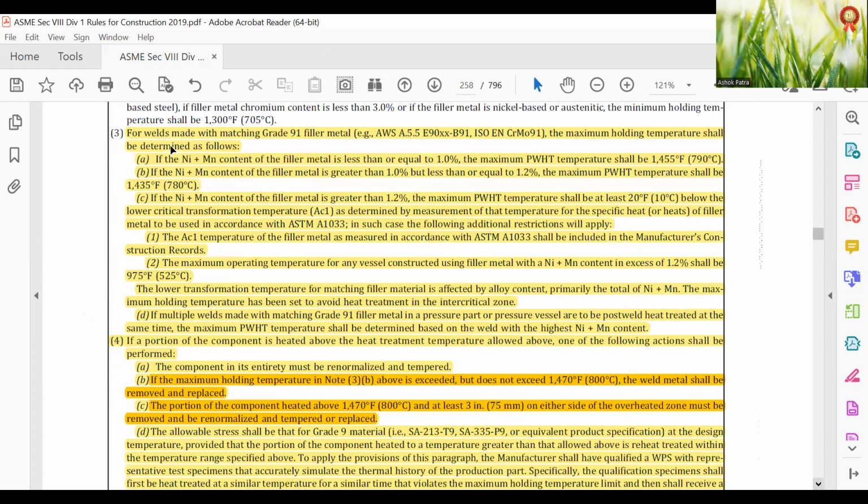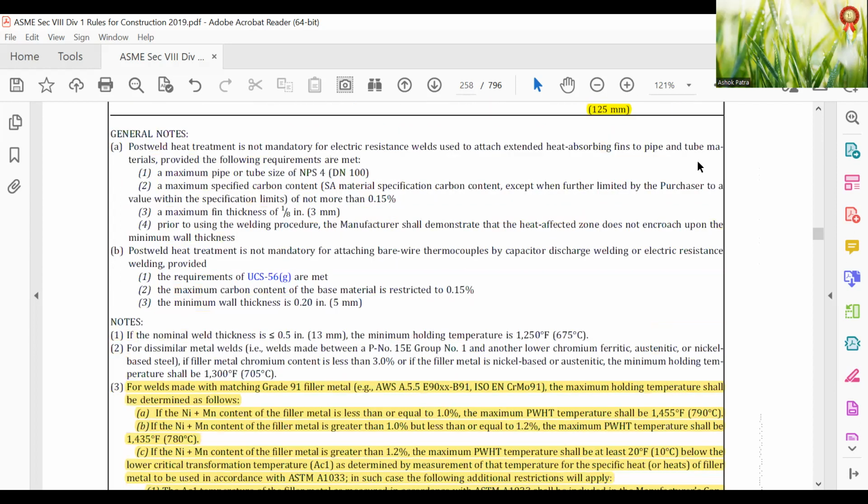For welds made with matching Grade 91 filler metal, AWS 5.5 E90XX-B91, ISO EN CrMo 91, the maximum holding temperature shall be determined as follows. If the nickel plus manganese content of the filler metal is less than 1%, then the maximum PWHT temperature shall be 1455 degrees Fahrenheit.